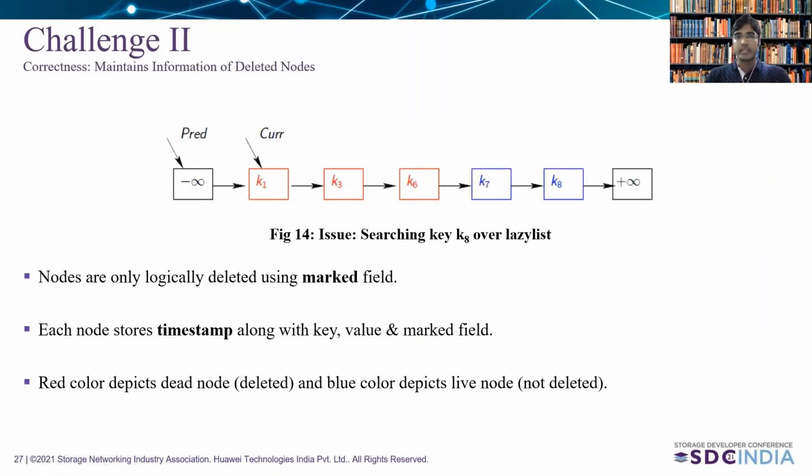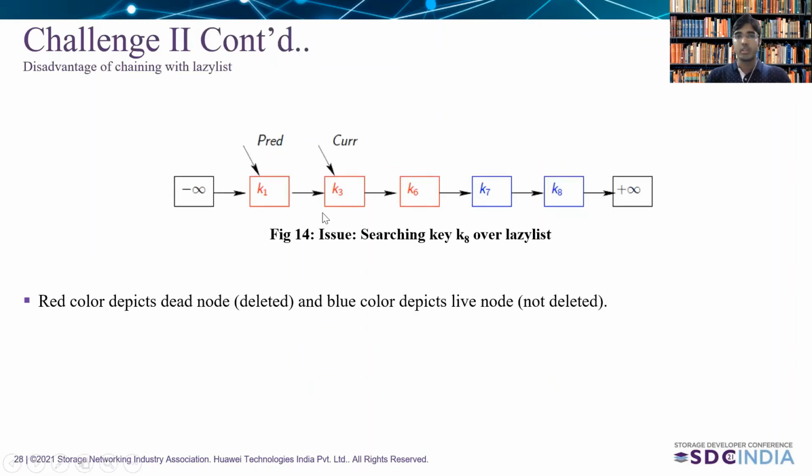And now let's talk about the second challenge. As we are clear from the first challenge, we need to maintain the information about the deleted node in the shared memory. But that is leading into another issue. So that will be clear with one example. Let's consider here red color depicts the deleted node and blue color depicts the not deleted node or live node. For sake of simplicity, I remove the hash table from here and consider the list. Let's take an example. A transaction wants to search for key K8, so it started from the head of the list and identifying its location. But one can observe, due to this deleted node, the search time will be increased.